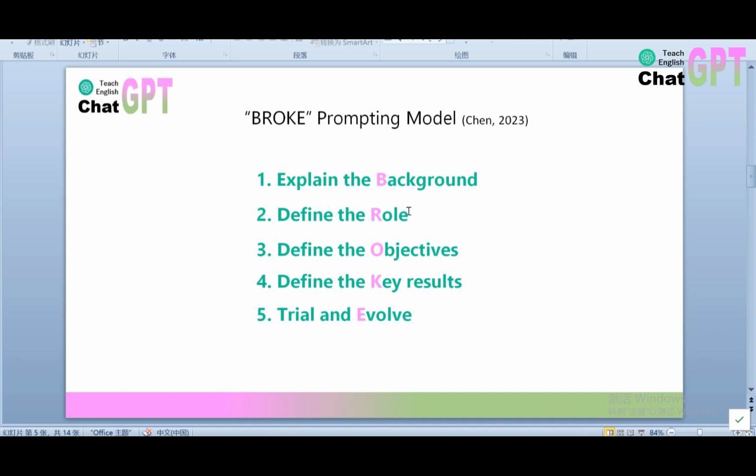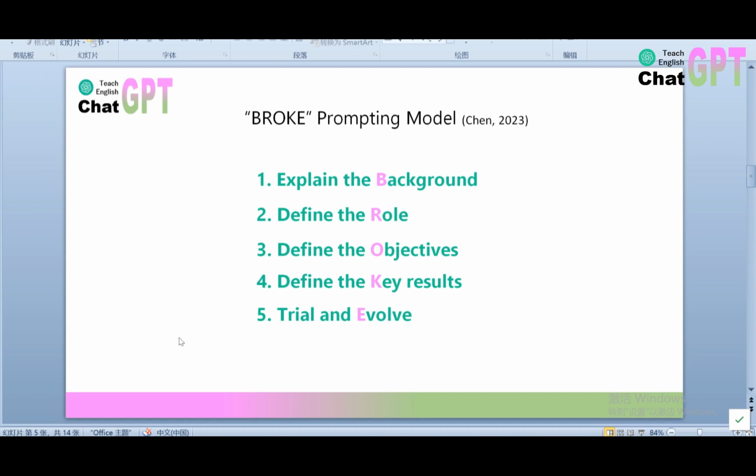The second one, R for role. Define the role that you expect ChatGPT to play in your case. The third one, objectives, means what it hopes to achieve. Define the objectives clearly. The fourth one, key results, the specific effect that is required. You have to define the key results so that ChatGPT will catch your emphasis. And the final one, E for evolve. This means the way to improve the response. In many cases, ChatGPT needs unlimited evolve. That means the final satisfying version.